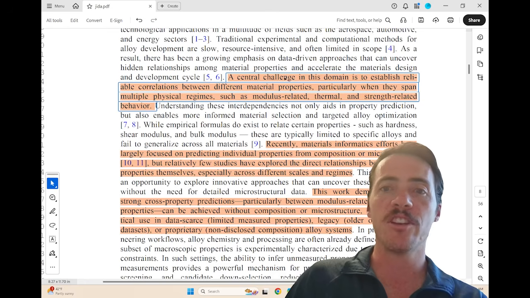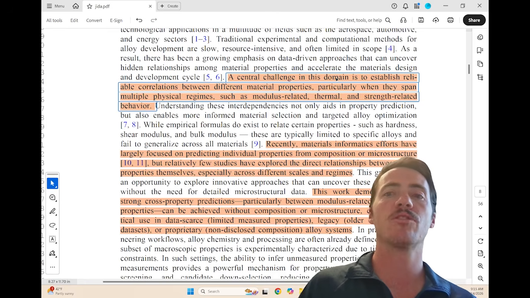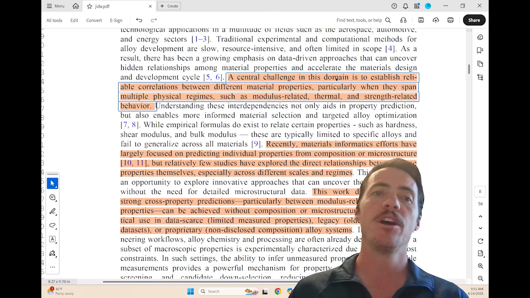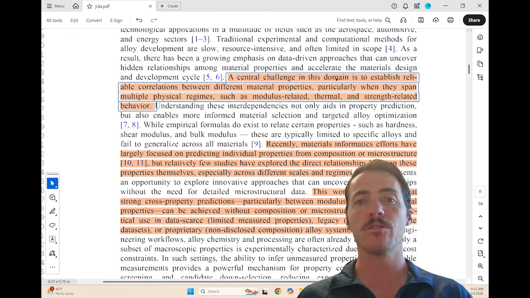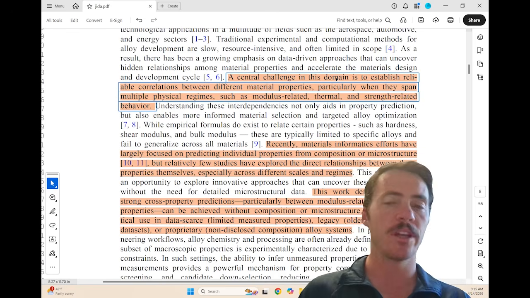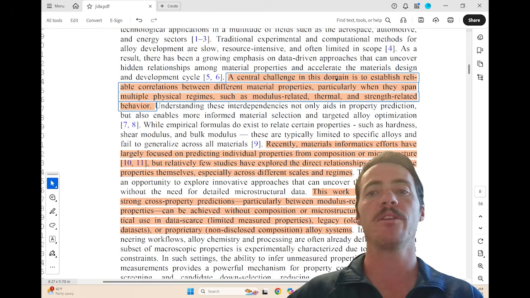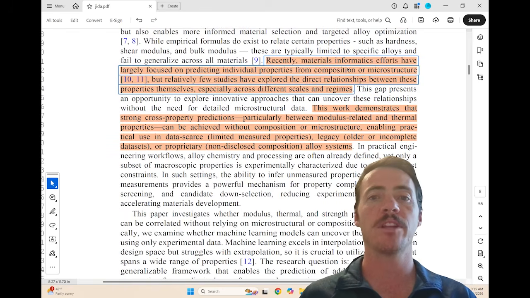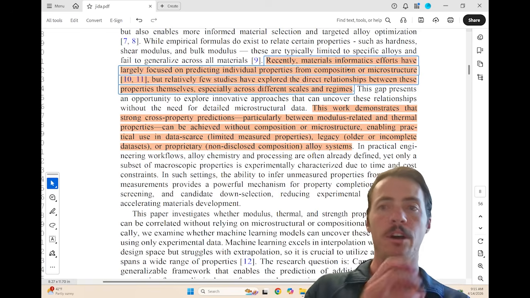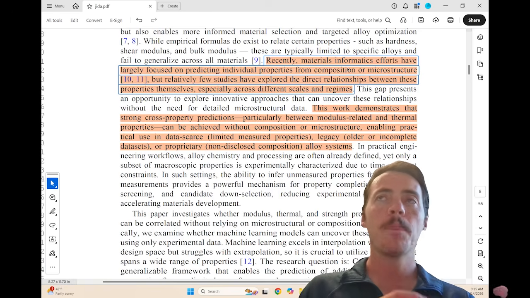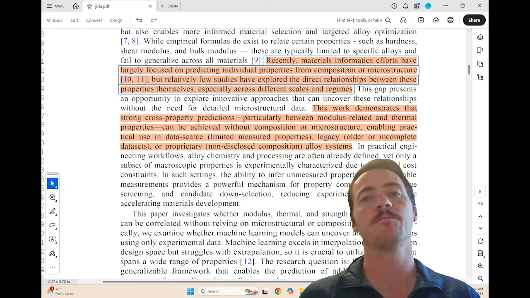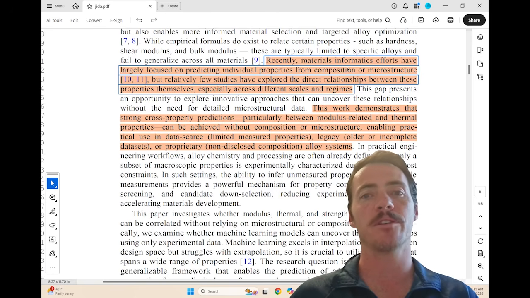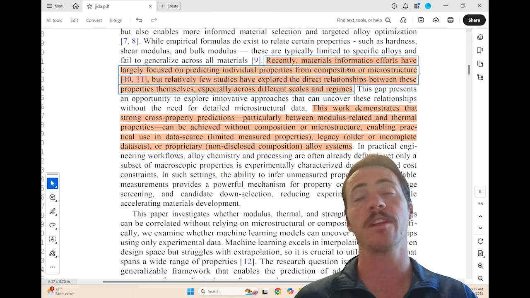It says here, a central challenge in this domain is to establish reliable correlations between different materials properties, particularly if they span multiple physical regimes, such as modulus-related or thermal or strength-related behavior, right? They point out that informatics approaches have been pretty effective at predicting individual properties if you know the composition, microstructure, etc. But relatively few studies have actually explored the direct relationships between the properties themselves, especially across scale and regime. So that's what they're going to tackle here.